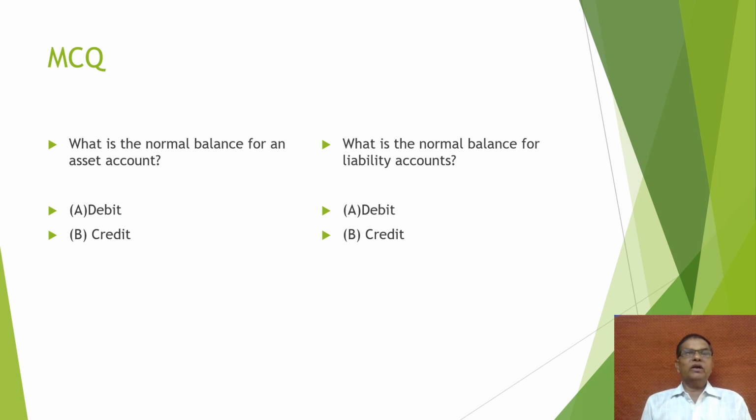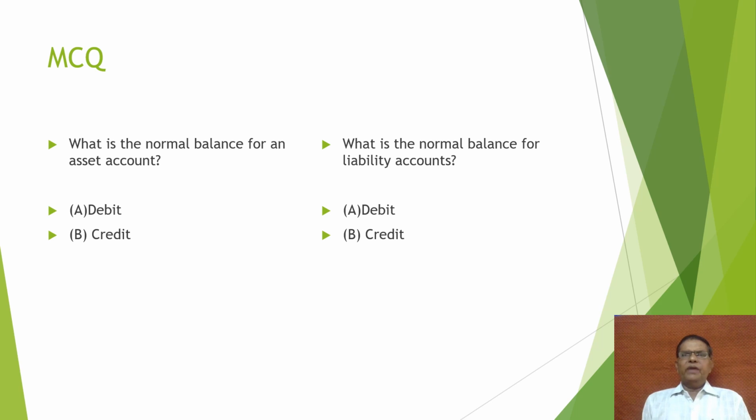Next question: what is the normal balance of an asset account? Debit or credit? The correct answer is A, that is debit. All asset balances are debit balances because when we record the transaction of an asset purchase, we debit the asset and credit the cash or other account.